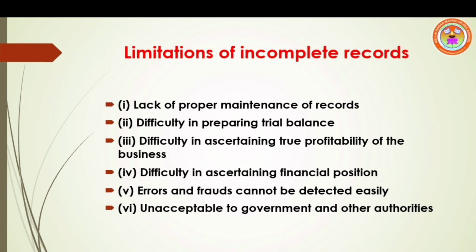Not accurate value, only estimated value of assets and liabilities are recorded. Point number 5, errors and frauds cannot be detected easily. Only partial records are available. So it may not be possible to locate the errors and frauds.